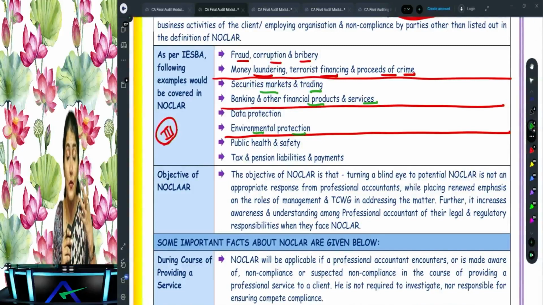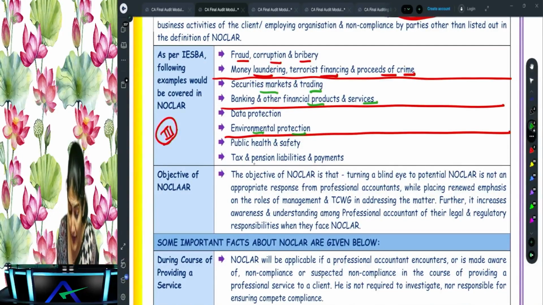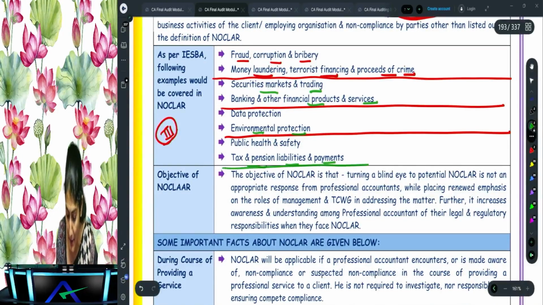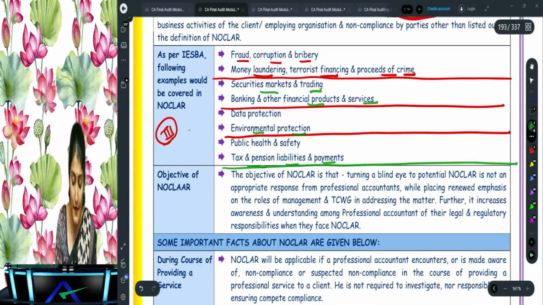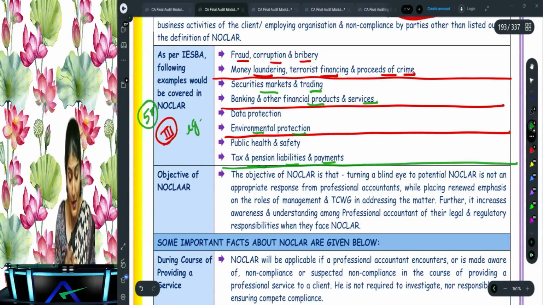Like, you know, the Bhopal gas tragedy which happened, where some gas was leaking which is hazardous to the health of the people. Again, what does it say? It's relating to public health and safety. Or you come to know there is some lead or zinc in the food which is being manufactured by the company. Right. So public health and safety, and also tax and pension liabilities and payments. Okay. Right. So these are the examples of NOCLAR. Right. So 5-star question over there. Right. Then what is the objective of NOCLAR over there?